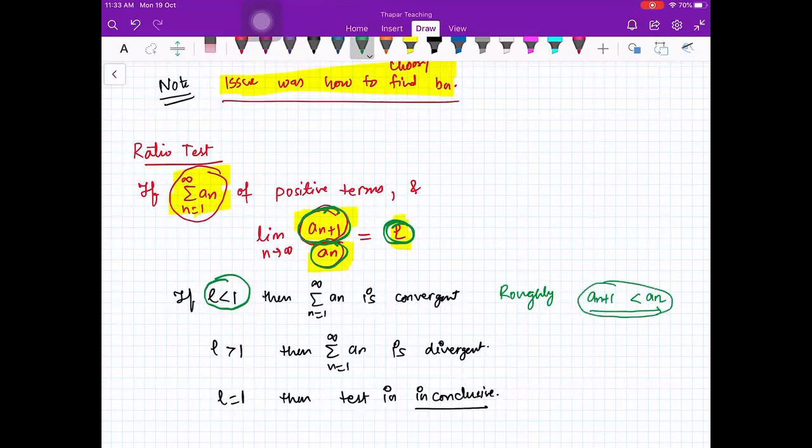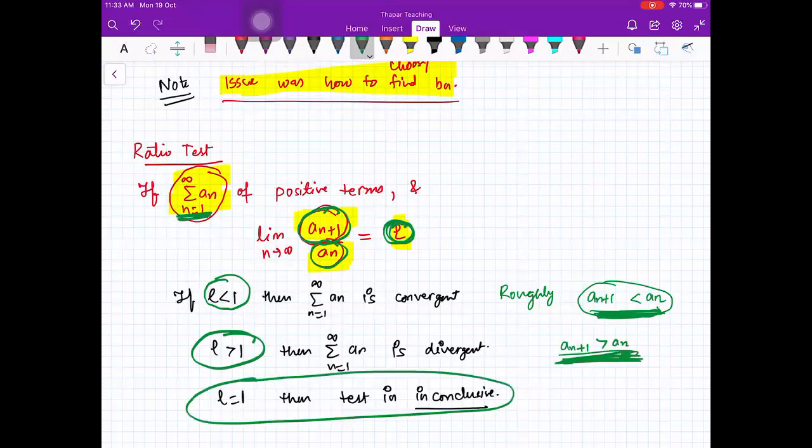If you have a series whose terms are going to increase, here L greater than 1 means an plus 1 is greater than an. It means that the terms of your series are increasing and all of them are positive. So here, not in the exact sense, we expect convergence, and here we expect divergence. And if it is equal to 1, we expect that this test should be inconclusive because it is not giving us any information about what is happening to the terms exactly. Here also this is not exact, but I'm just giving you a rough idea of how you can think about it. Is that okay?